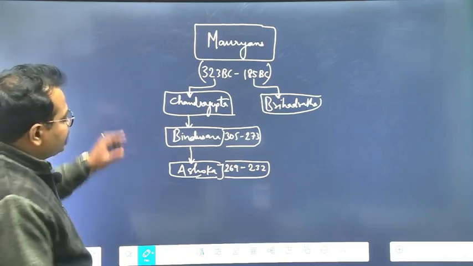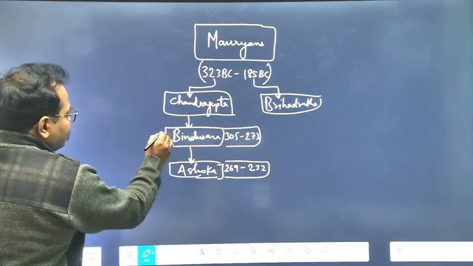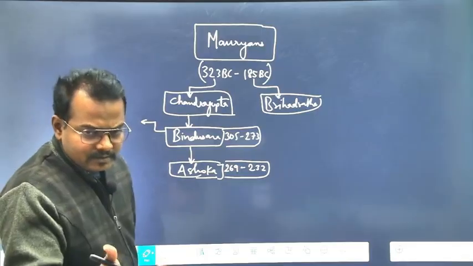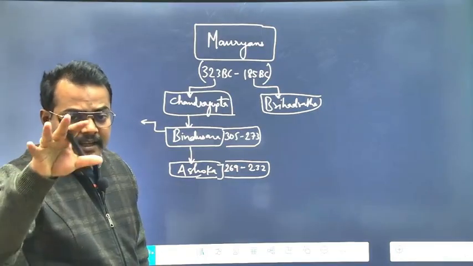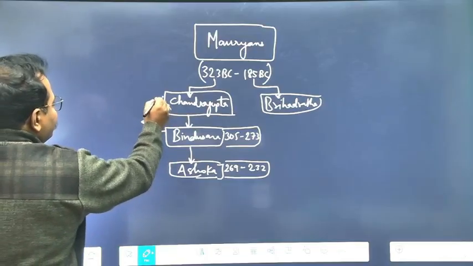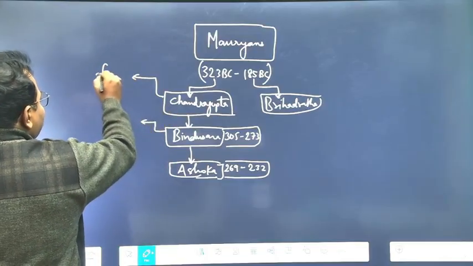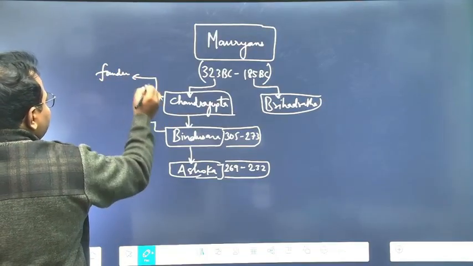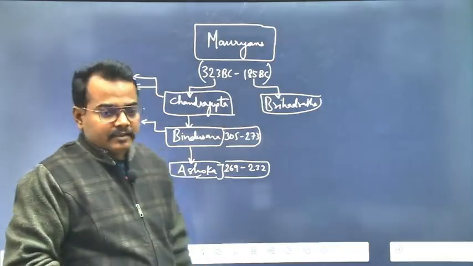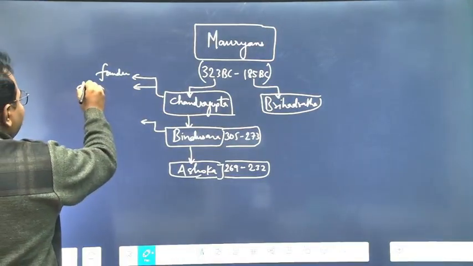Then on the left side, you just make small arrows like this and write the works or write important things associated with them. For example, with Chandragupta, he is the founder. Then which dynasty he defeated? So simply write down defeated Nanda dynasty.